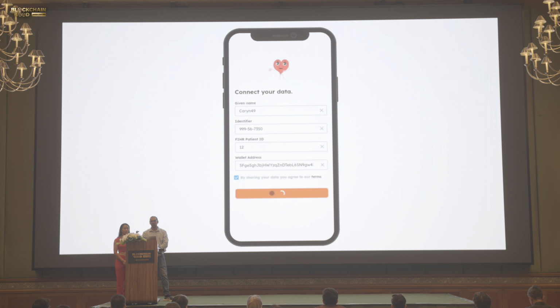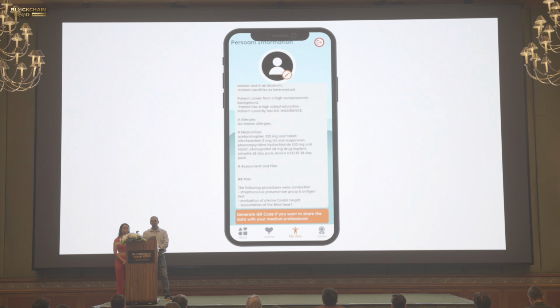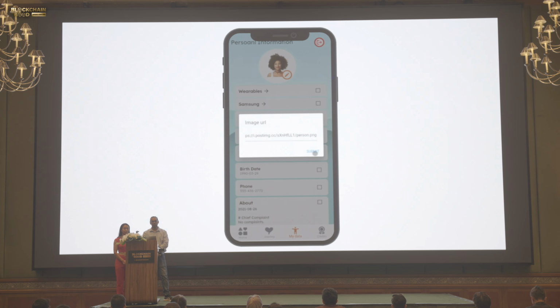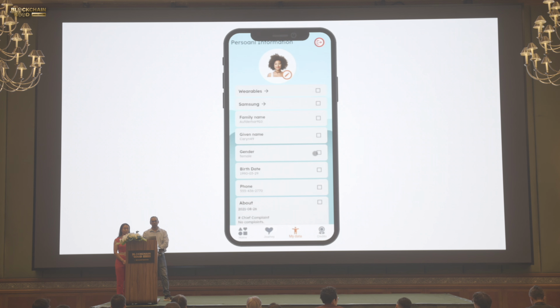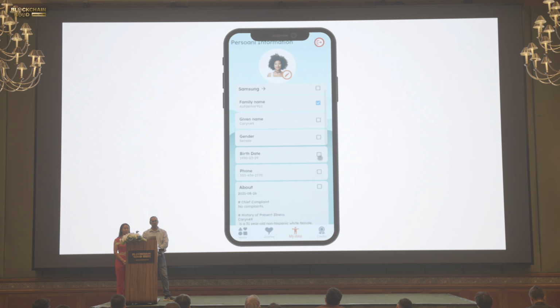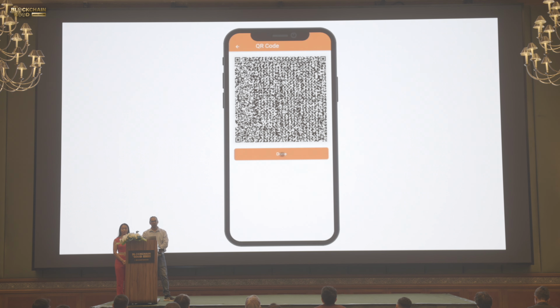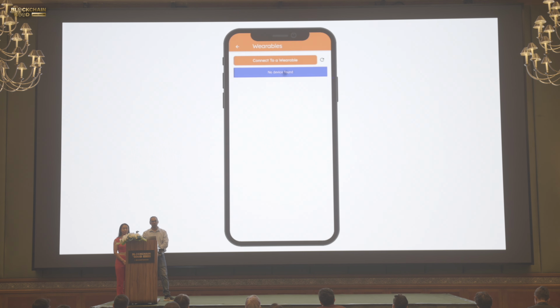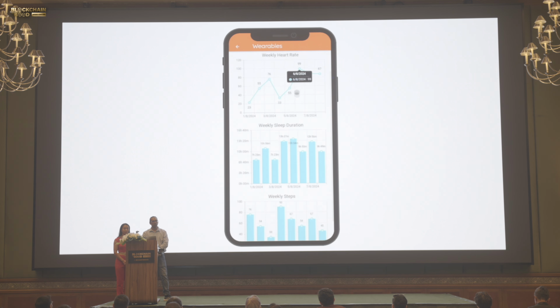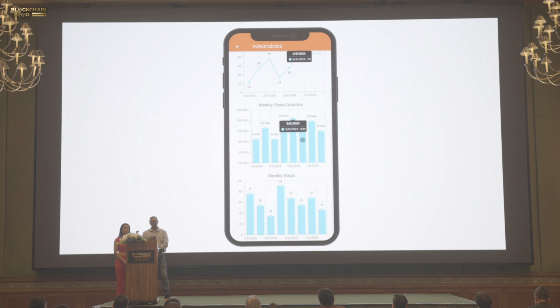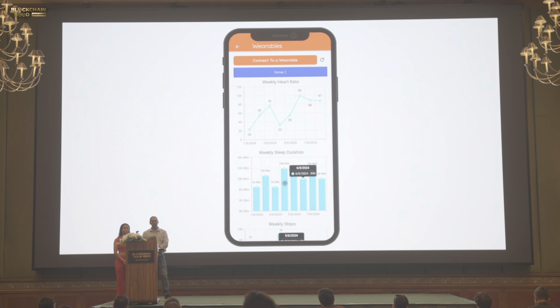And now that this has been done, there we go, here's the app. In the app, I can now upload my profile picture, of course, and I can select which of the data from my electronic health records that was retrieved using FHIR I want to include in this study. Now I can also go and connect my wearable, and if it's connected and I refresh, then we see all the data from the wearable that can also be shared with the research organization and is taken into account for